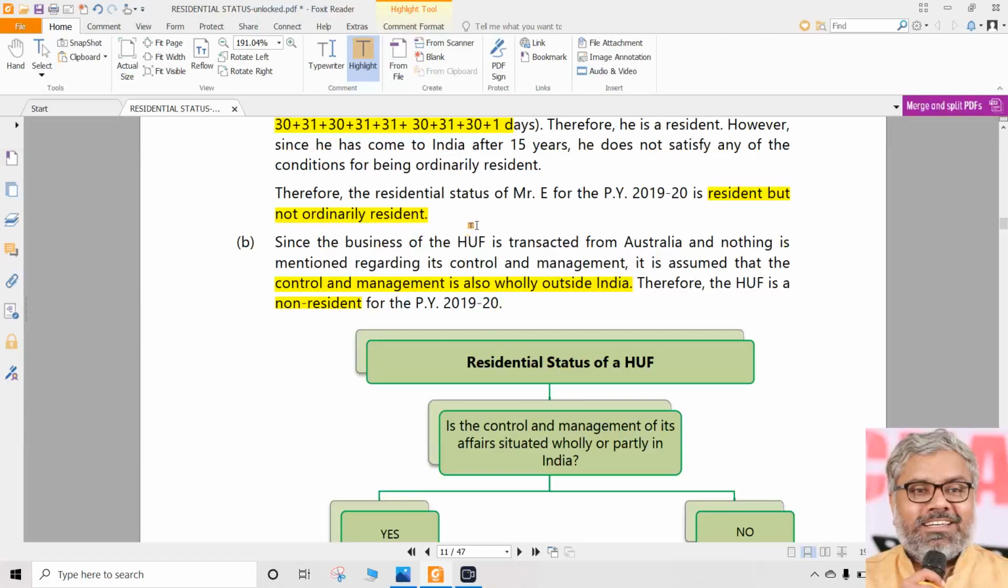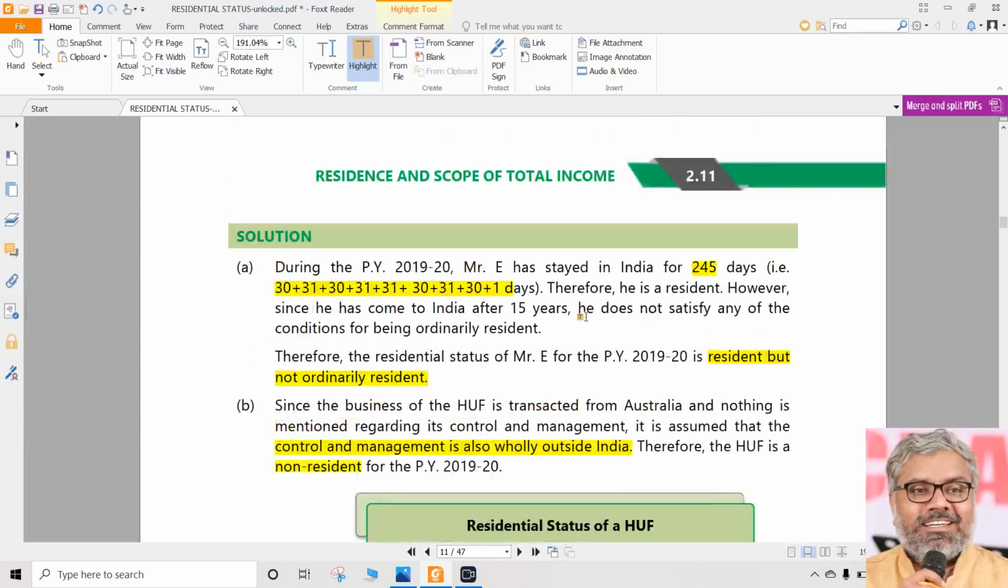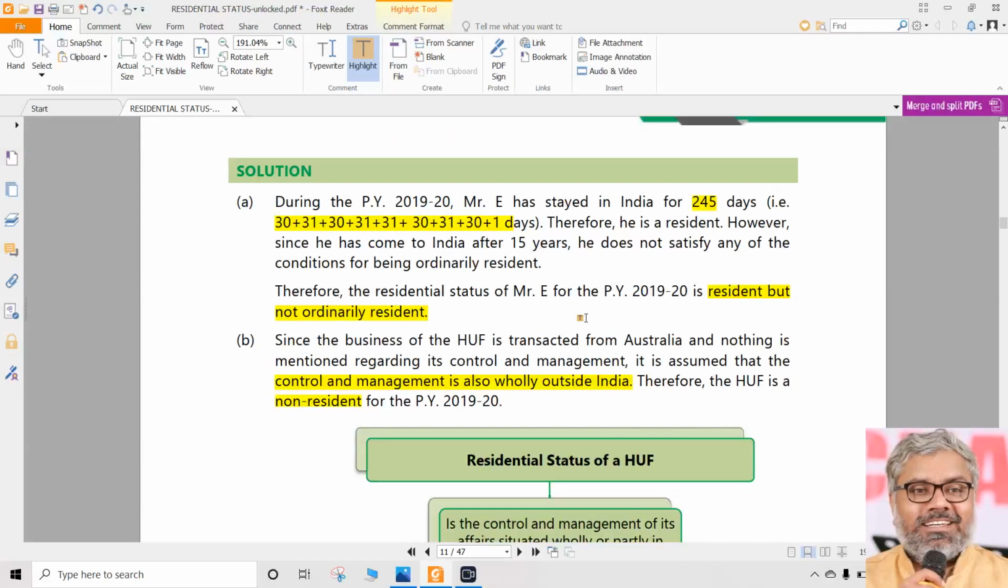In fact, not the residential status, but the 2 additional conditions of Karta will be relevant. But in this particular case, since the entire control and management of the affairs of this business is outside India, HUF is already non-resident. When it is already non-resident, there is no need to check the additional conditions. So that is why the additional conditions of Karta is completely irrelevant in this question.